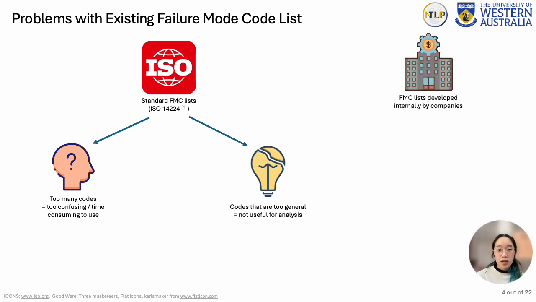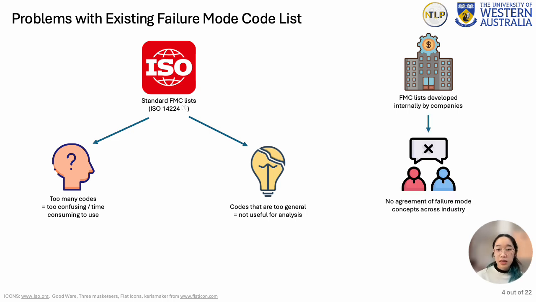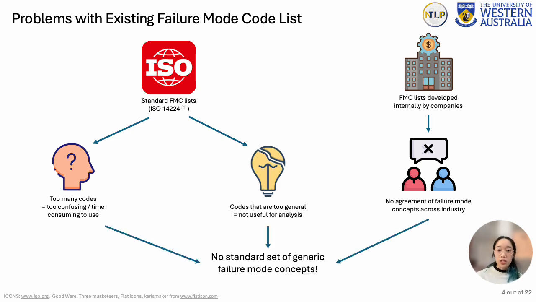Thus, many organizations use their own failure mode code lists developed internally by domain experts. As a result of that, however, there is inconsistent coding within companies and across industry, limiting benchmarking, failure trend analysis, and information exchange. Which leads us to our big problem, that there is no standard set of generic failure mode categories that can be used for industrial maintenance.